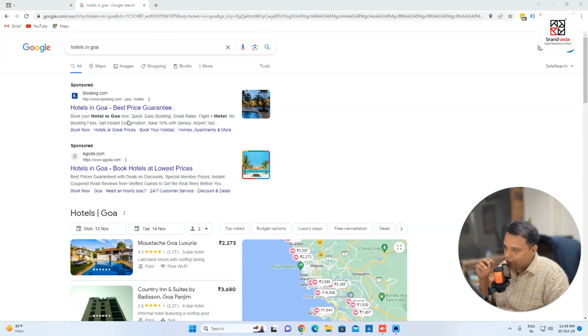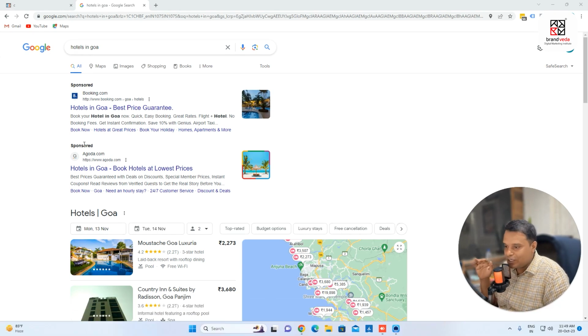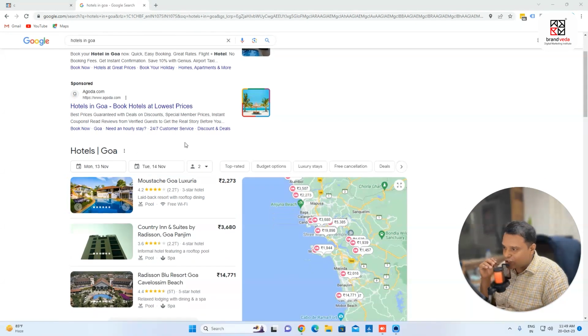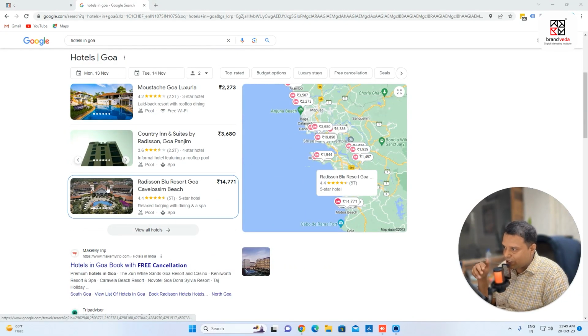Now you can see that these are the results. Keep this in mind: this is sponsored and sponsored. These are two ads which I am seeing on the Google search engine page. And then you see Google is showing some more results. So Google is also showing some hotels from Goa, let's say Country Inn or Radisson.